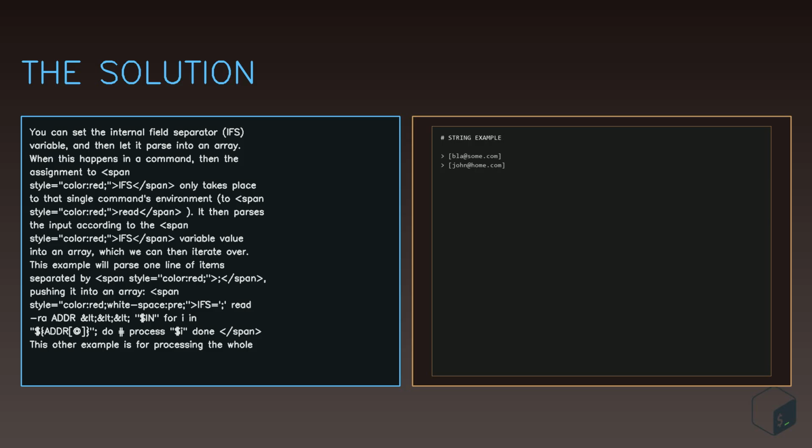This example will parse one line of items separated by a delimiter, pushing it into an array. IFS read -ra addr <<< "$in"; for i in "${addr[@]}"; do process $i; done.